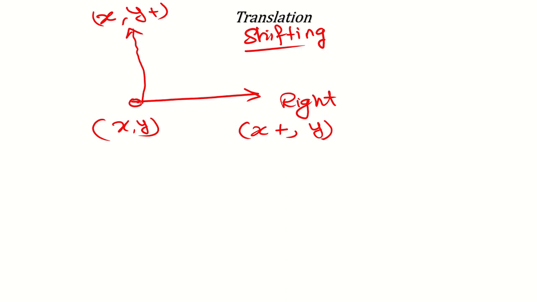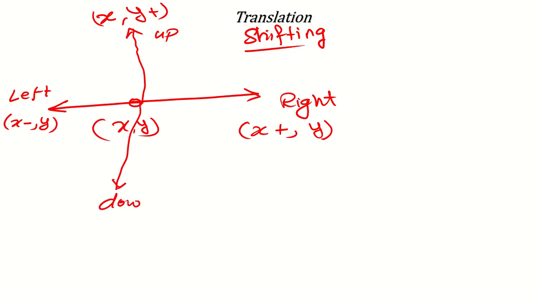If you go left, then the value of x will decrease and the value of y will remain the same. And if you come down, then the value of x will remain the same and the value of y will decrease.